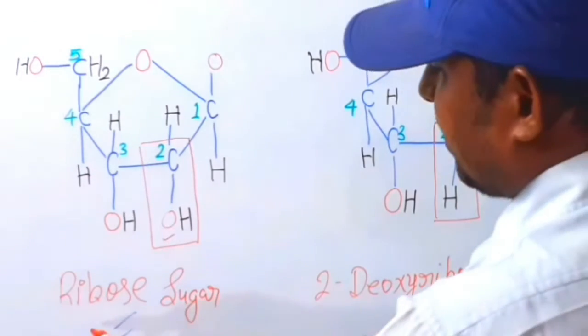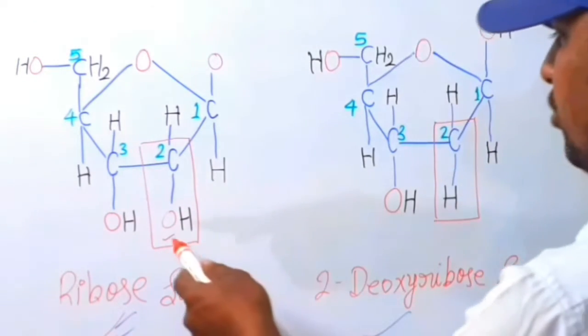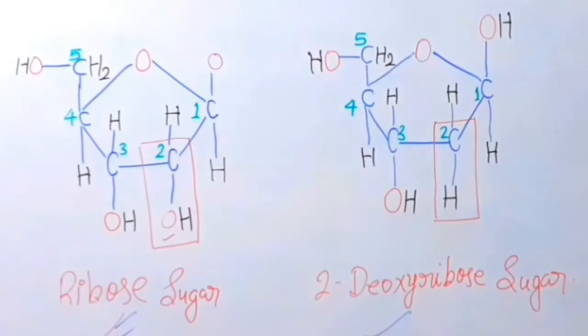Therefore, this is called ribose sugar, and with the oxygen removed, this form converts to deoxyribose.